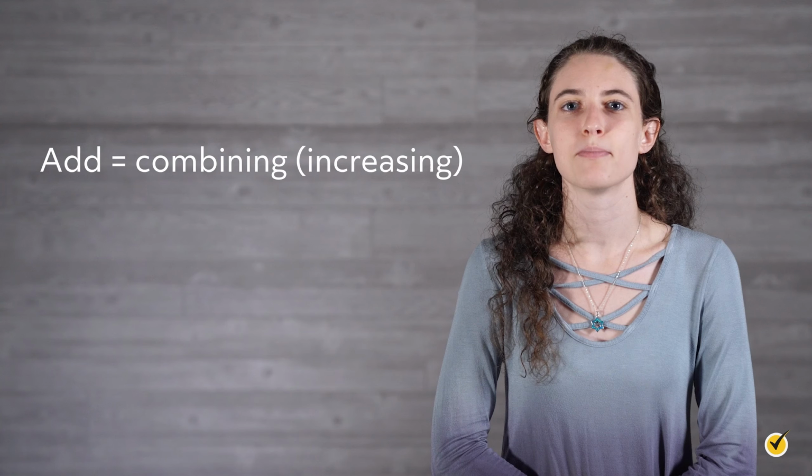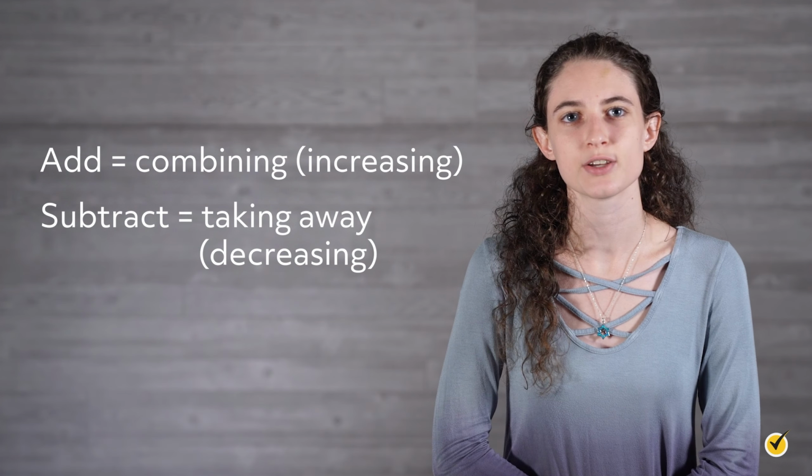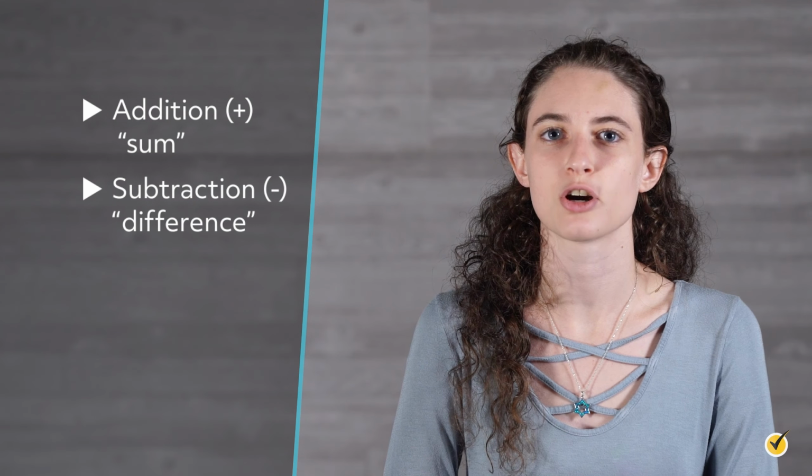We use addition and subtraction to solve many real-world situations. Addition and subtraction are simply the mathematical terms used to describe combining and taking away. When we add, we are combining or increasing. When we subtract, we are taking away or decreasing. As a reminder, the symbol we use for addition is a plus sign. The answer to an addition problem is called the sum.